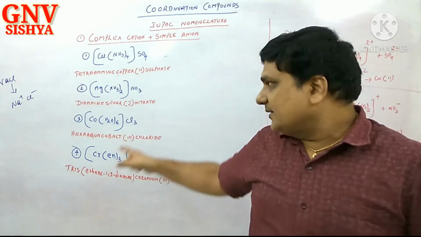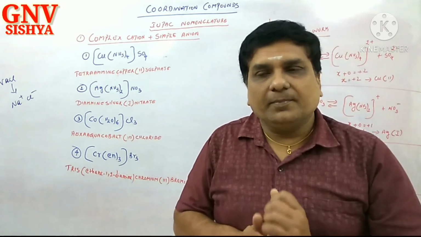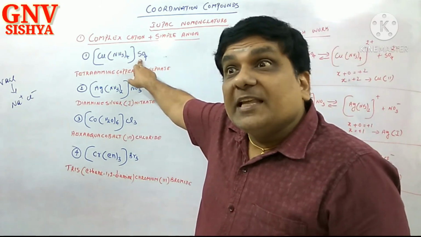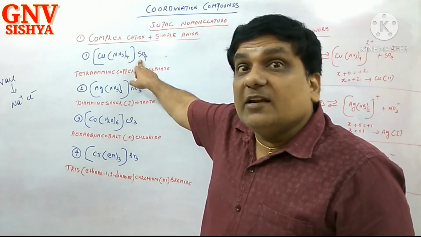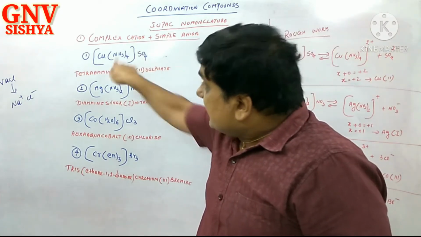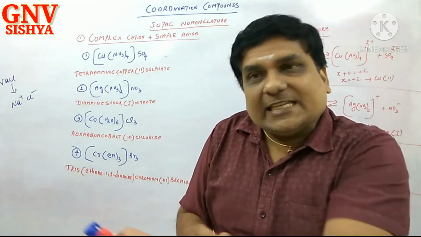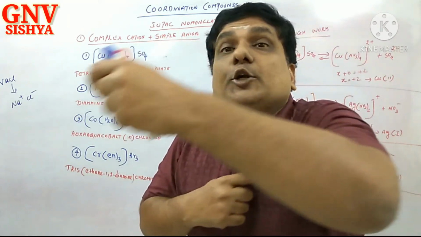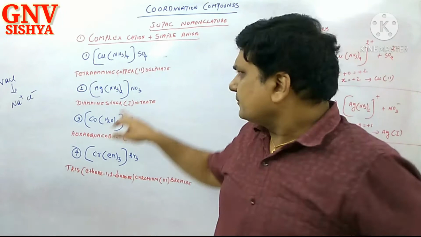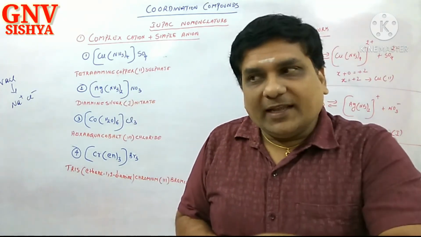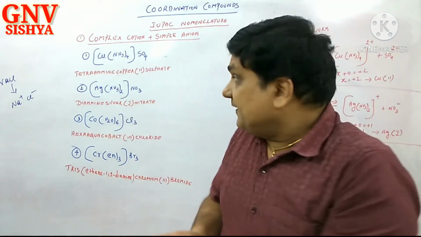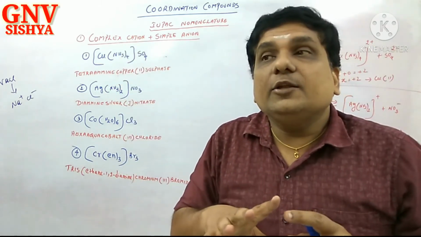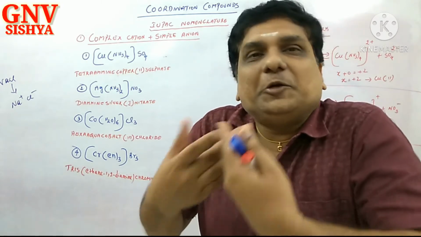Again, I am telling you here the counter ion is Cl minus. See, the beauty is this is the counter ion. If it is a counter ion, it is called sulfate. If it is present inside the sphere, it is a ligand, then how will you call it? Sulfato. NO3: counter ion, nitrate. If it happens to be inside the complex sphere, then you have to call it nitrato.